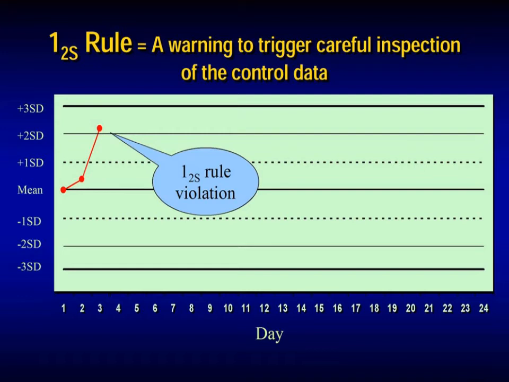Though it is a random error, this is considered as a warning rule or alarming rule. That means if any day you find a 1-2s violation, this will give you an alarm or signal to investigate or inspect your control data, and next day QC data should be kept under strict observation.